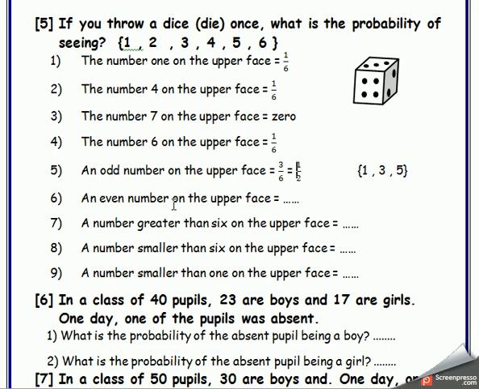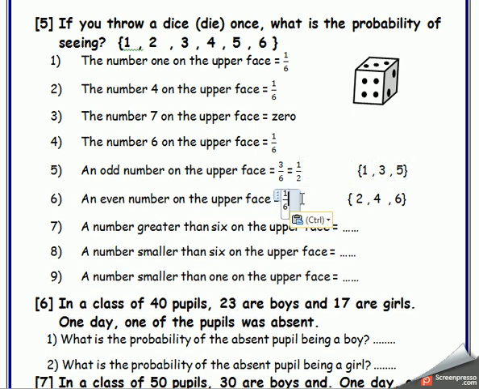The next one. An even number on the upper face. What are the even numbers on the die? Attention with me. The even numbers are 2 and 4 and 6. How many numbers?